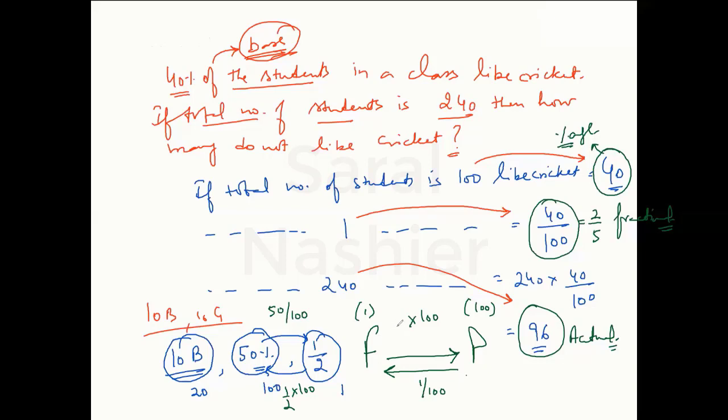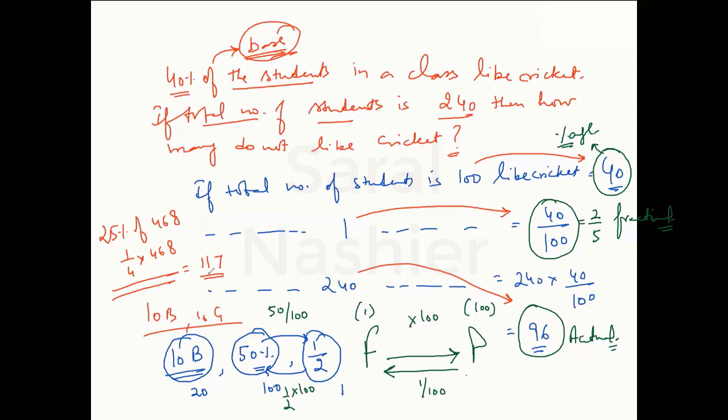And why is this needed? Why do we convert fraction to percentage and percentage to fraction? There is one simple reason, and we just discussed this on the previous sheet as well. When I ask you 25% of 468, you would be more comfortable doing 1 by 4 of 468, because it will immediately give the answer as 117 rather than doing 468 into 25 divided by 100.